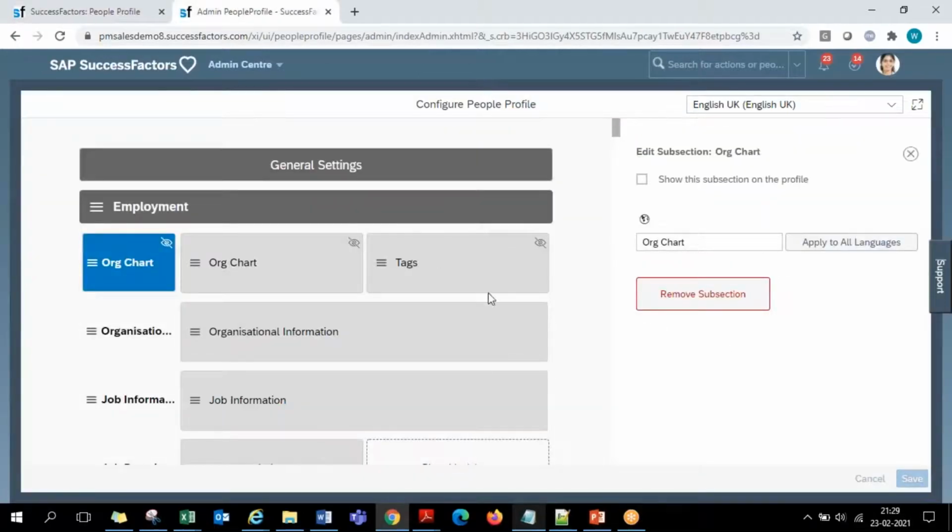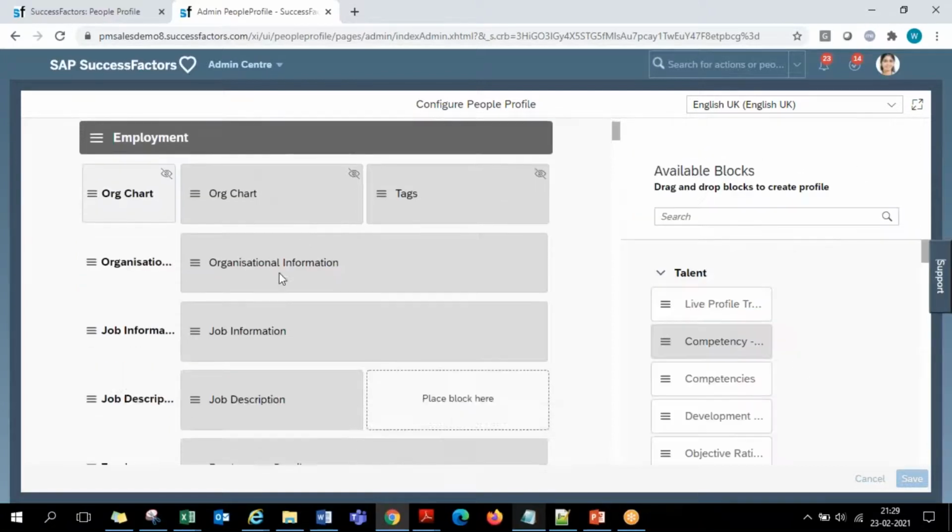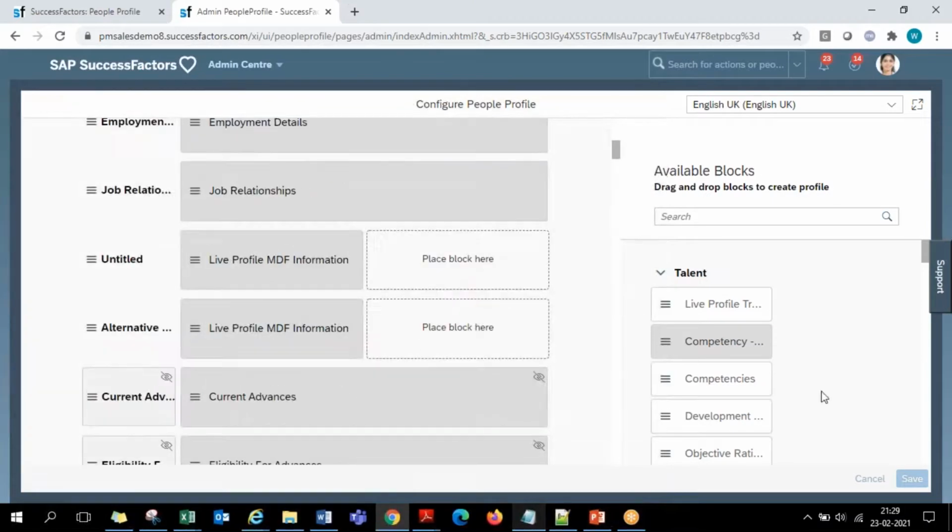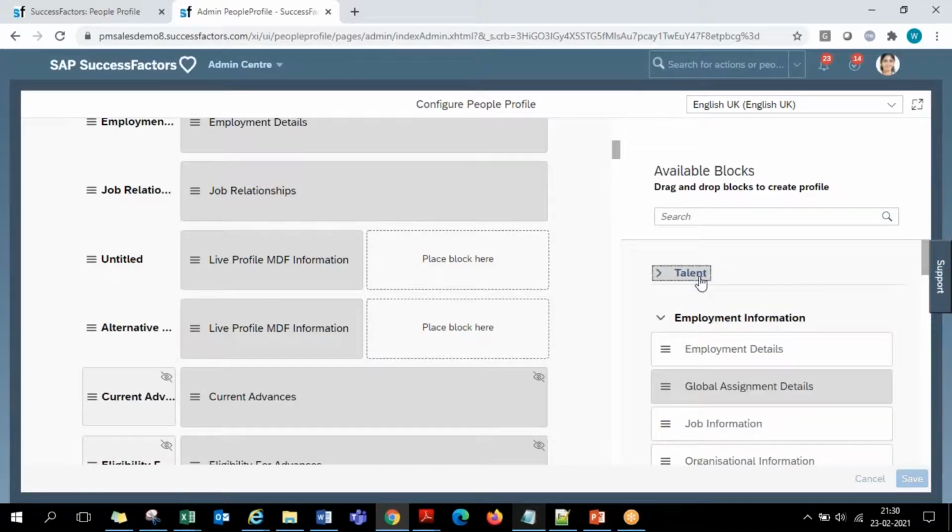Okay, that is how the standard layout works, and these are the changes that we can make. Now, first of all, these portlets, whatever you are seeing here, are also categorized on the right hand side, guys. So all the portlets are talent related portlets.